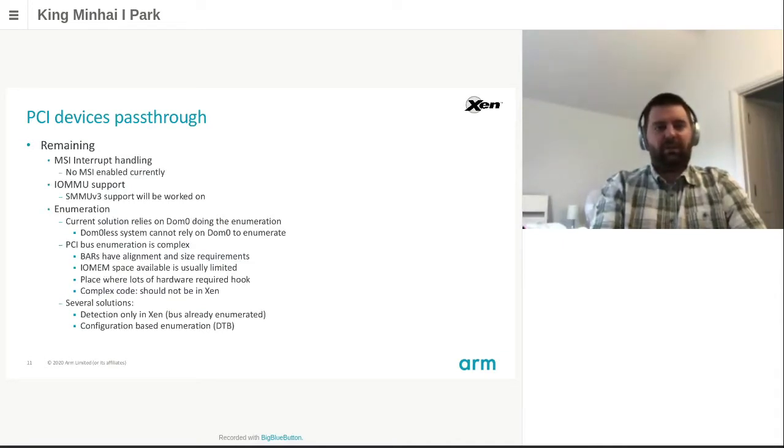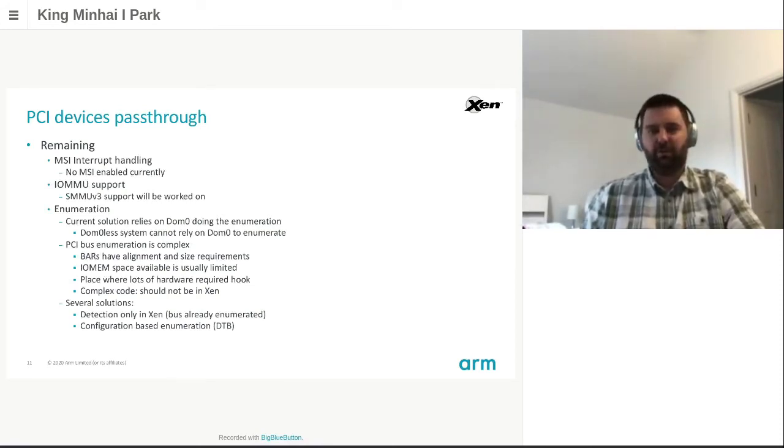So what is remaining? The first point is interrupts only. Our current tests are done with MSI completely disabled. This will require some work on the GIC supporting Xen. The second part will be the IOMMU. Our setup using Juno is actually quite minimalistic because on the Juno board, the whole PCI bus has only one SMMU ID. So we are working on a reduced setup, I would say. So we will need to work on SMMU v2 and v3 support on other hardware.